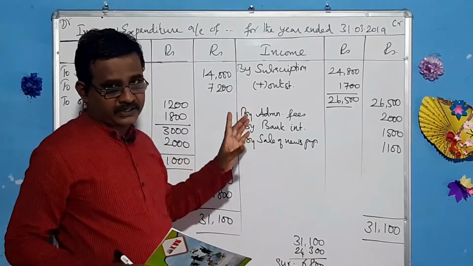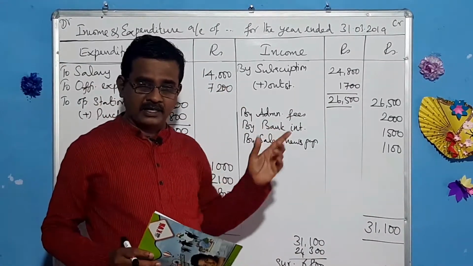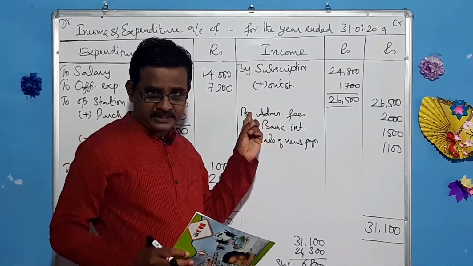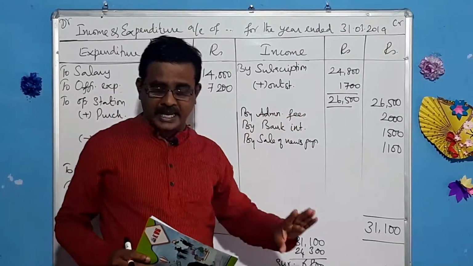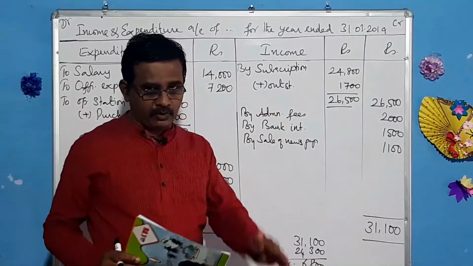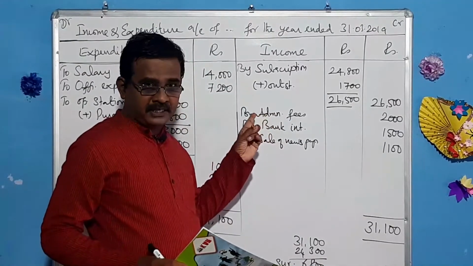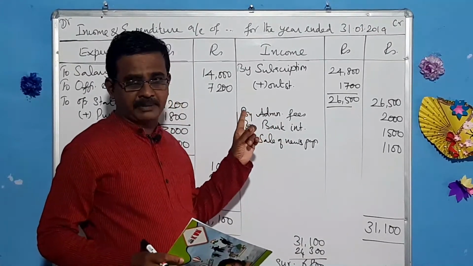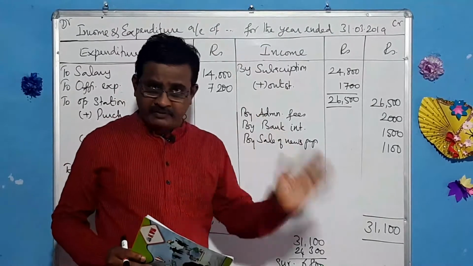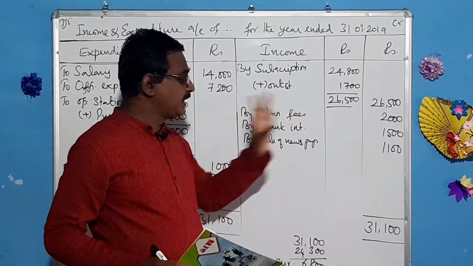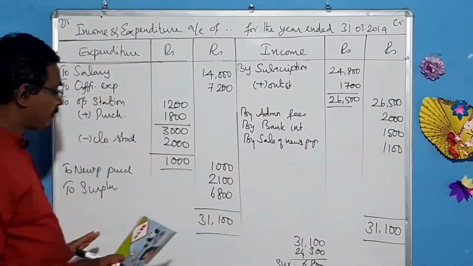See, admission fees. Normally, admission fees in the colleges, you can take this as both capital item and revenue item. Here in your book, it is given as admission fees can be treated as a revenue item. So we have brought that to this account. So hope you have understood.